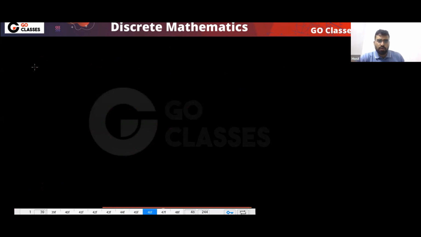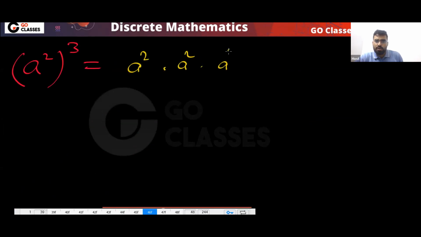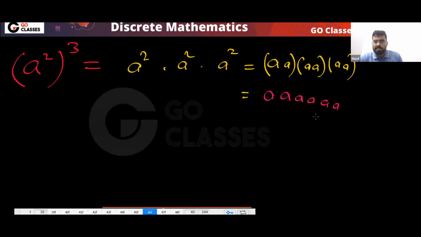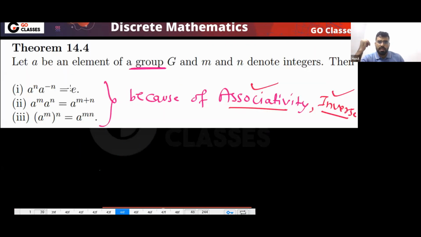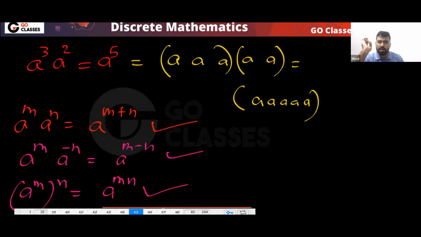For example, if I ask you what is a power 2 power 3, it means a power 2, a power 2, a power 2. Now it means a, a, and because it is associative, you can remove the parentheses. So this is the same as a power 6. Is this clear? These properties that you have in normal mathematics, we have here also because of the associative property.